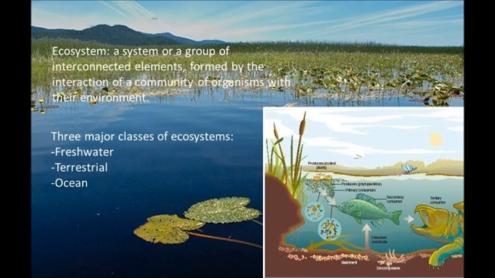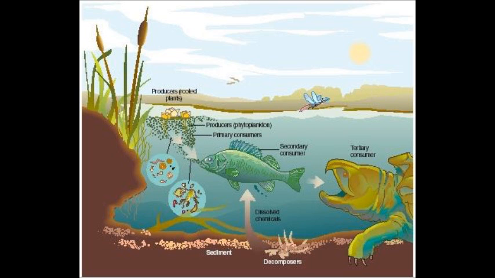Here we have a picture of a freshwater ecosystem. A freshwater ecosystem is a subset of Earth's aquatic ecosystems. They include lakes and ponds, rivers, streams, springs, and wetlands. They can be contrasted with marine ecosystems, which have a larger salt content. Next, Jennifer will talk about communities within a freshwater ecosystem.